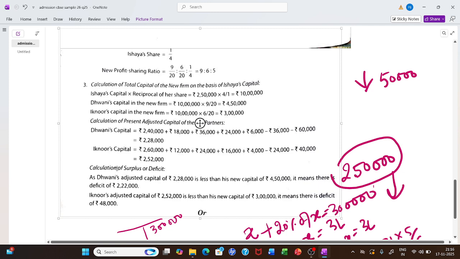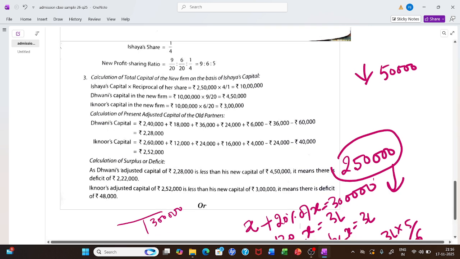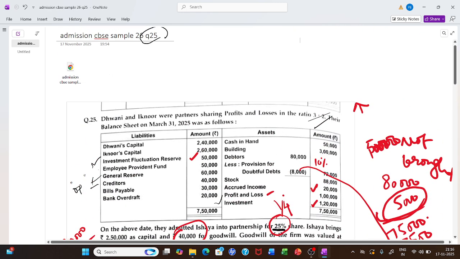This is shown in the working. What are their old adjusted capitals? What is their new capital? The difference is transferred, coming on credit side, to their current accounts. So what was different? IFF was there, general reserve was there, provision at same rate was there, and bad debt, accrued income getting less money, P&L debit balance is there, part of goodwill not brought in cash is there. So many points have been taken in this. So please try and solve this question according to the hint on your own. The link to the same will also be shared, this question and the document.